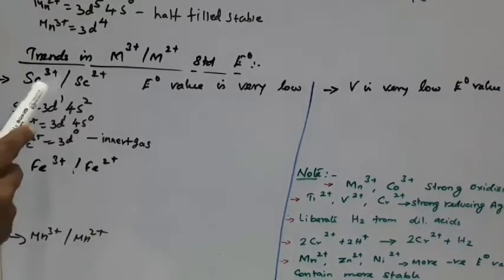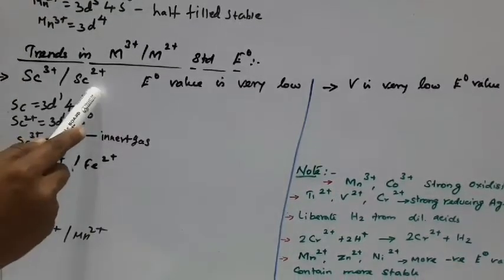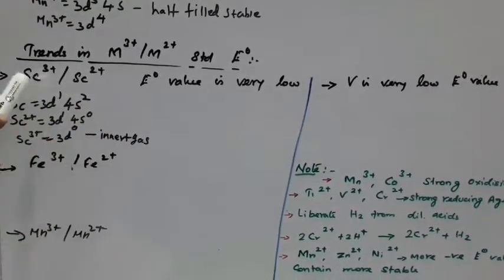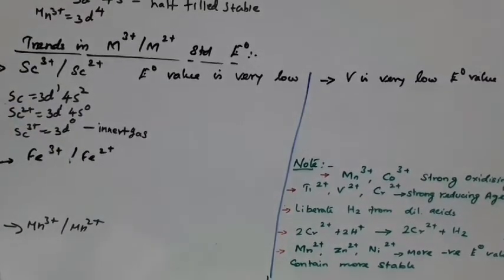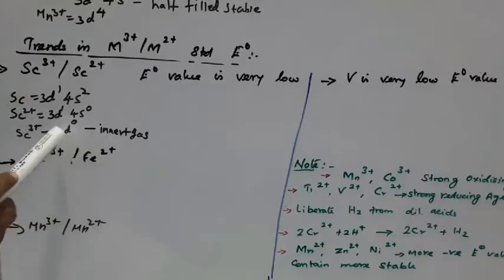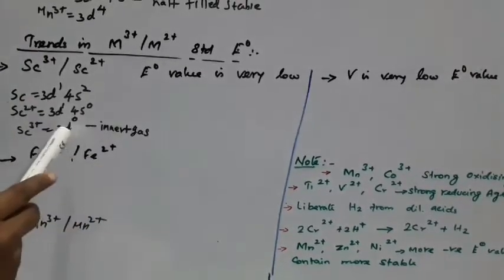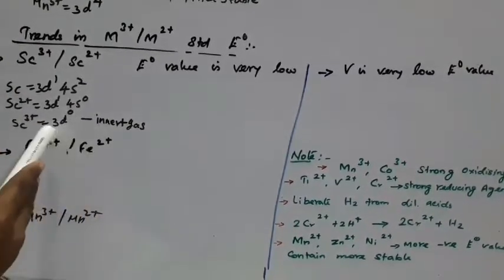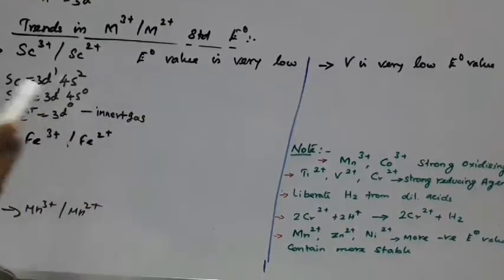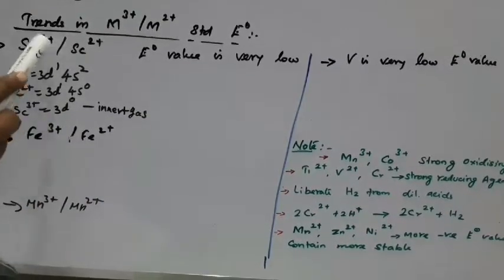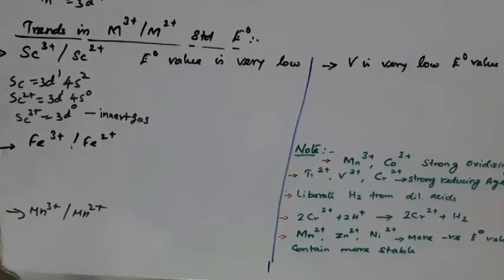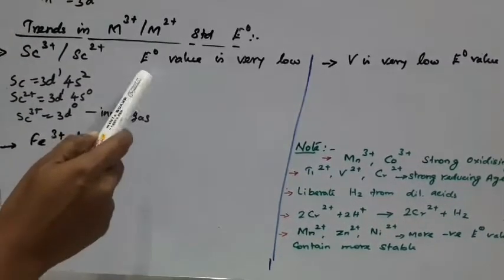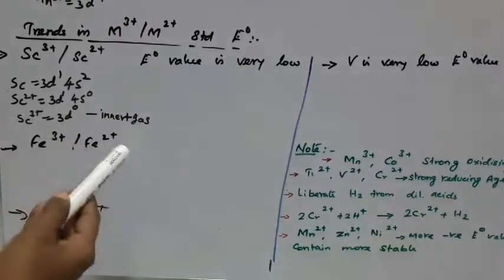So compared to the 3+ and 2+ states, scandium 3+ is the stable electronic configuration, because it attains the higher oxidation state. The 3+ is the only stable state for scandium, and so the E0 value is very low.